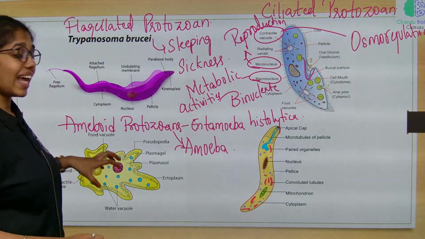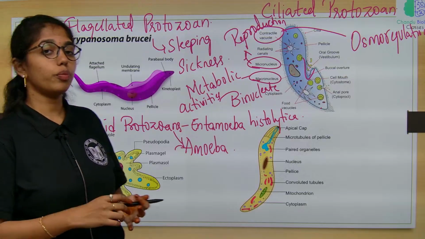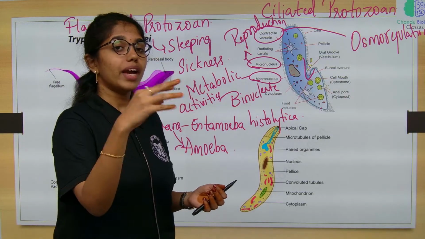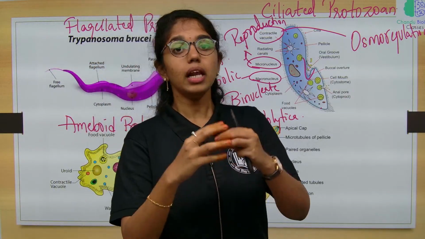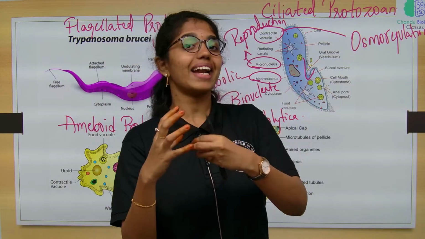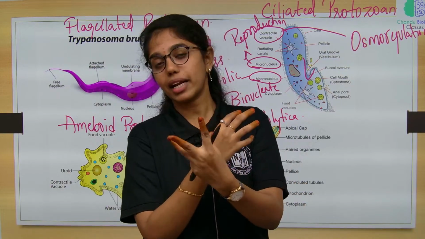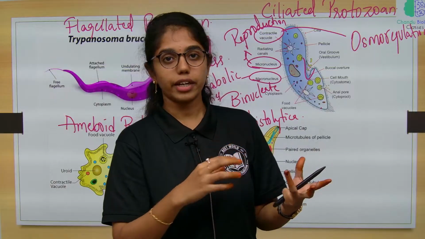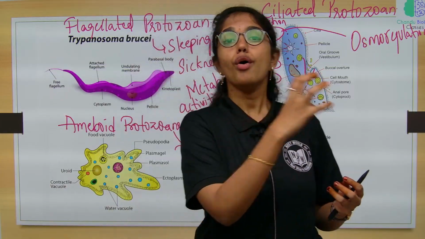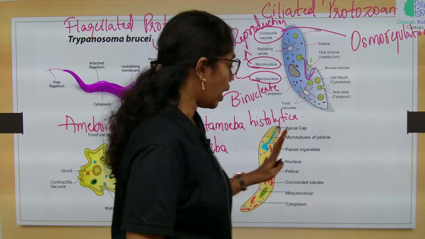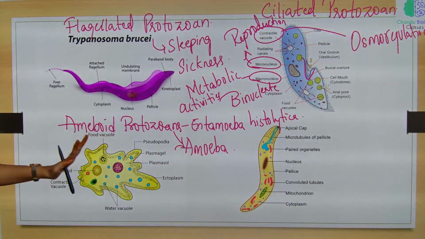It has false feet called pseudopodia, which move like this, where it engulfs the food material through endocytosis, and after digestion the simpler molecules are eliminated through exocytosis. Movement is through false feet called pseudopodia. So, that is about amoeboid protozoans.